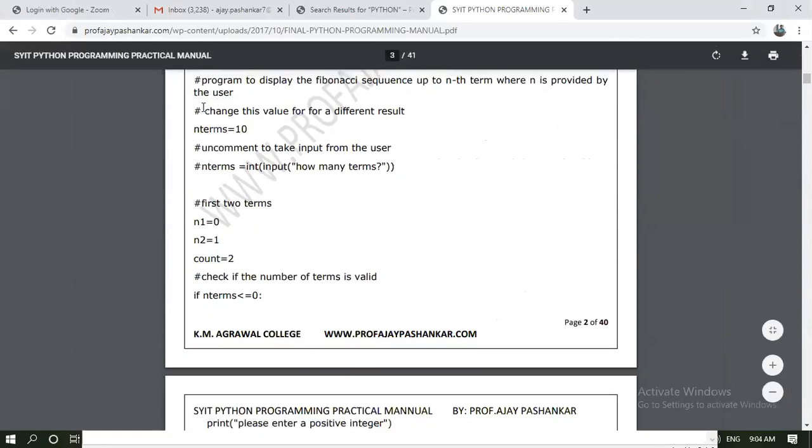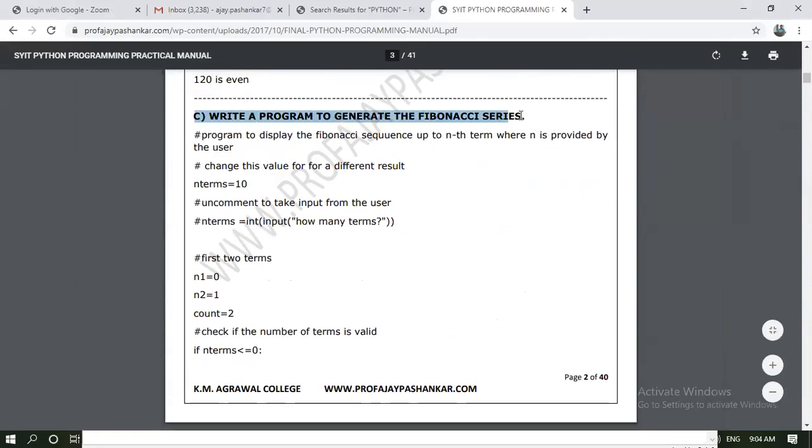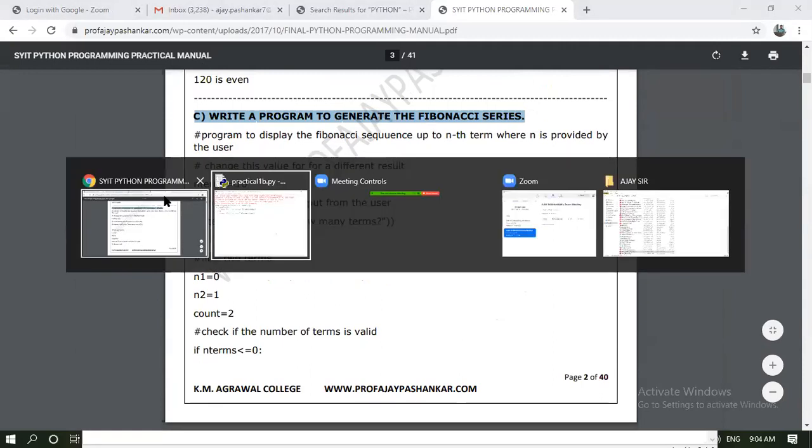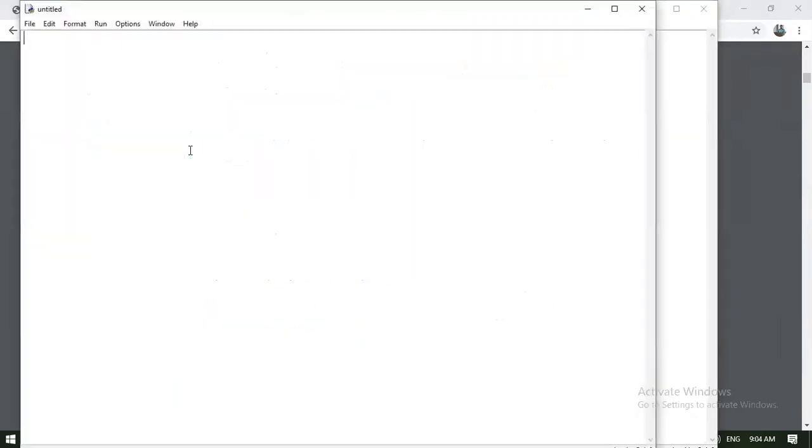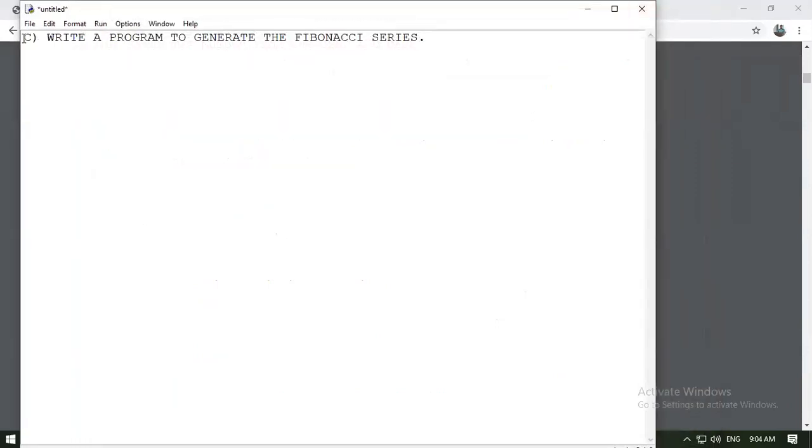Now next, write a program to generate a Fibonacci sequence or Fibonacci series. What is a Fibonacci series? Type in chat box a Fibonacci series. Let me just illustrate what is a Fibonacci series.